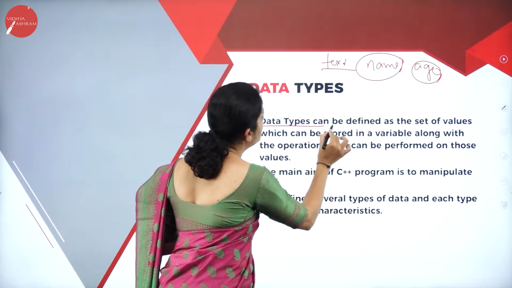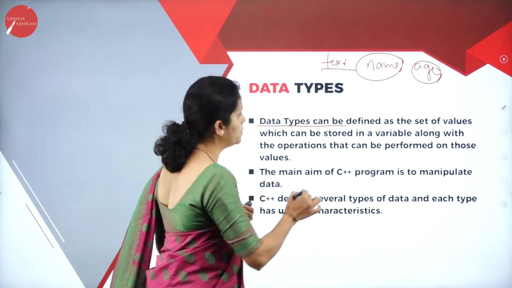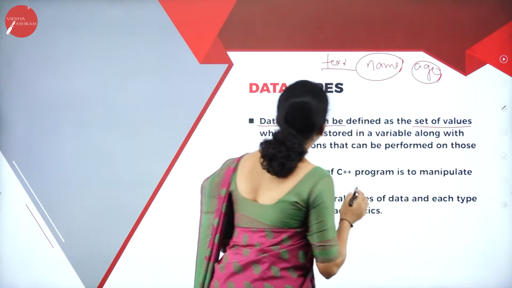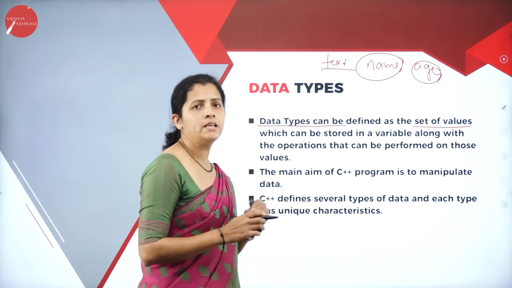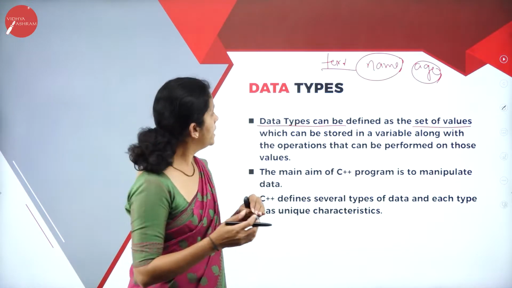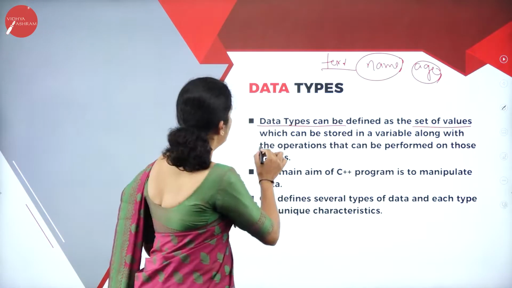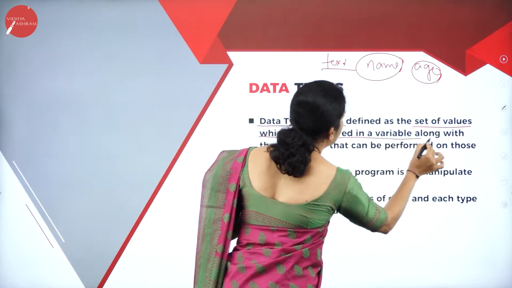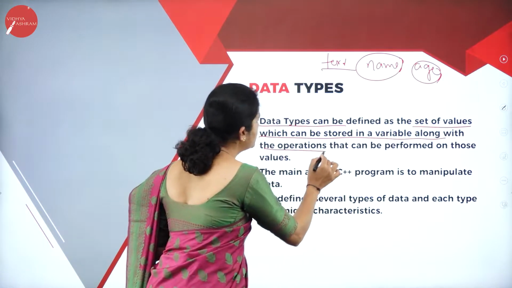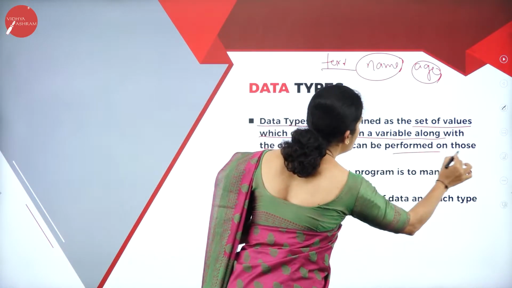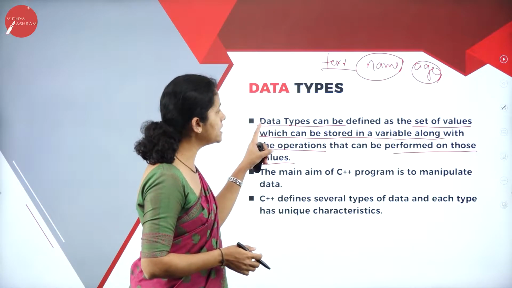So data type can be defined as a set of values. It may be text or number, etc., which can be stored in a variable along with the operations that can be performed on those values. So what is data type here?